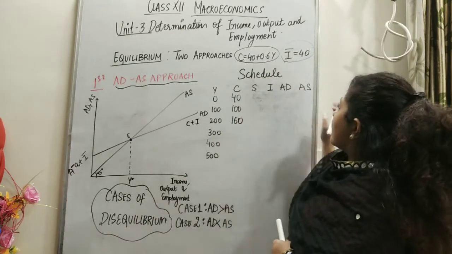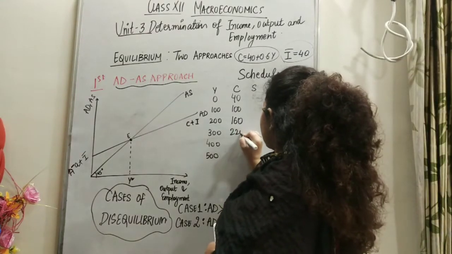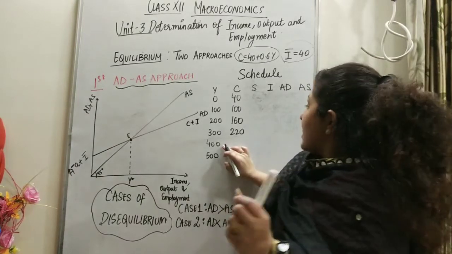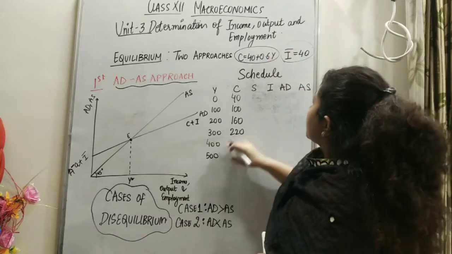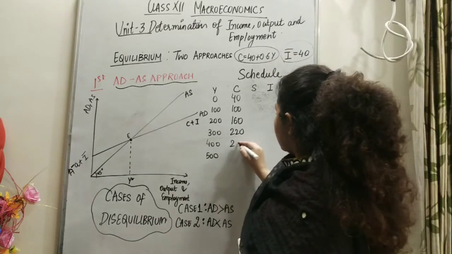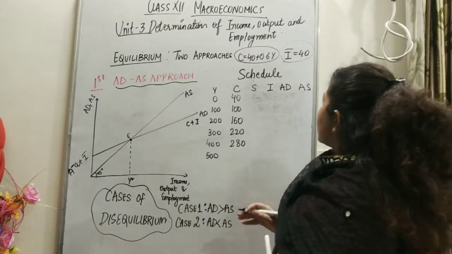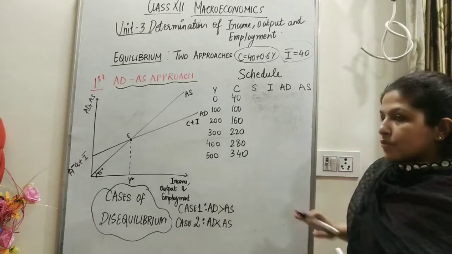When it is 300, 180 plus 40, 220. Then 400: what I'm doing is putting these income values in the consumption function. So at 400, it will be 280. After that, put 500, it will be 340. So these are the consumption values.